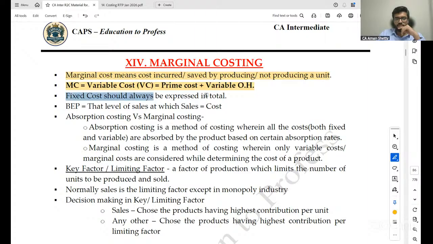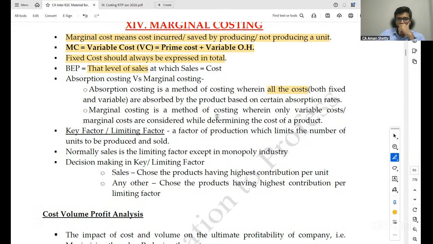Absorption costing versus marginal costing. Absorption costing is a method of costing wherein all the costs, both fixed and variable, are absorbed by the product based on certain absorption rates. Marginal costing is a method of costing wherein all variable costs or marginal costs are considered while determining the cost of a product.